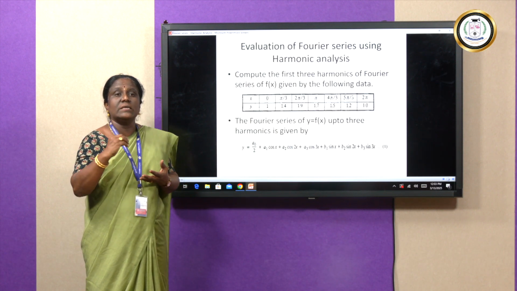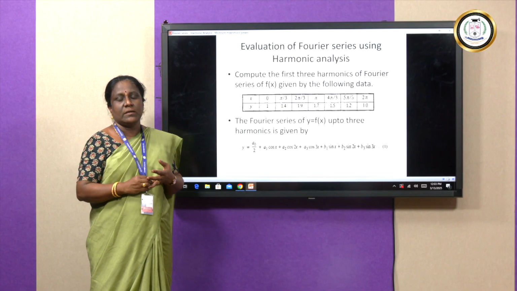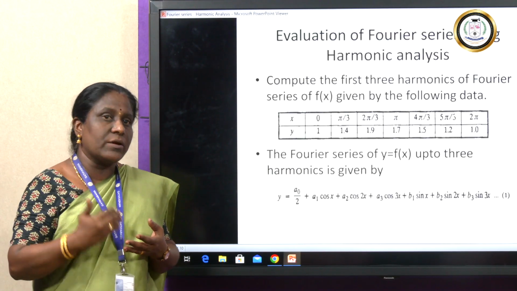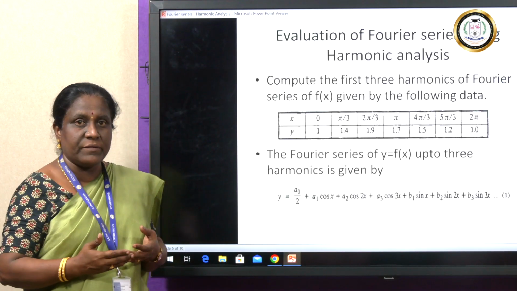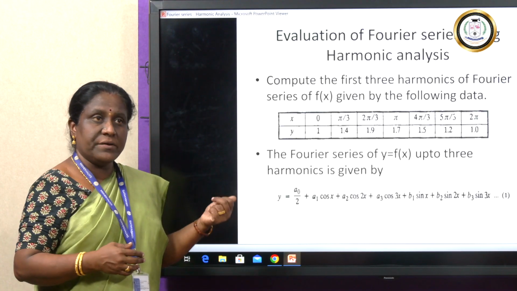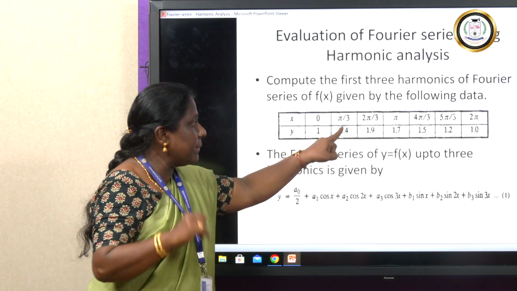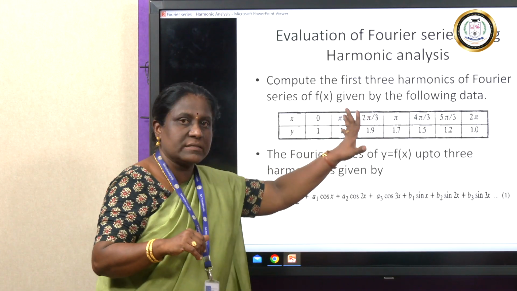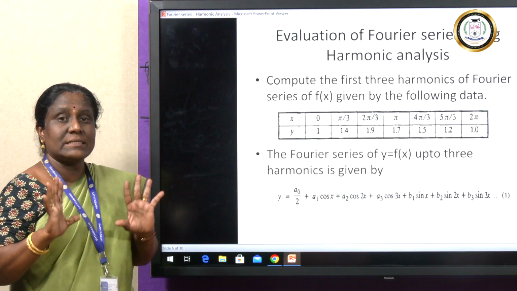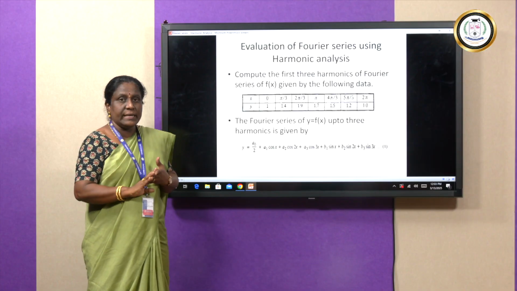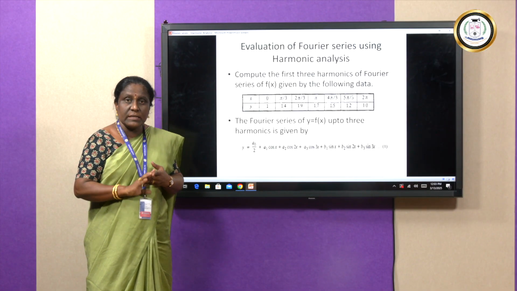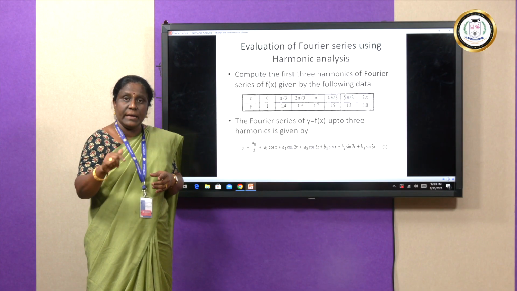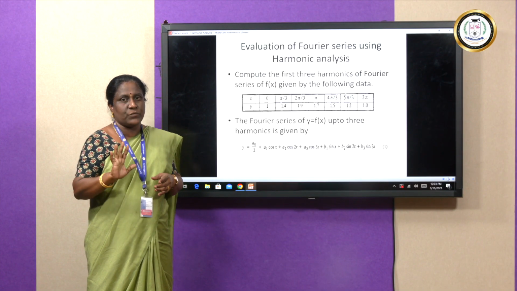Then, the third point we notice: I want to know what the small n value is here. Small n is nothing but the number of intervals. Kindly make a note of it. It should be the number of intervals. Here the number of intervals is from 0 to pi by 3, 1, 2, 3, 4, 5, 6. So the n value here is 6. In that case, we are going to find the mean value by finding the summation and dividing by n, which is equal to 6 in this problem.